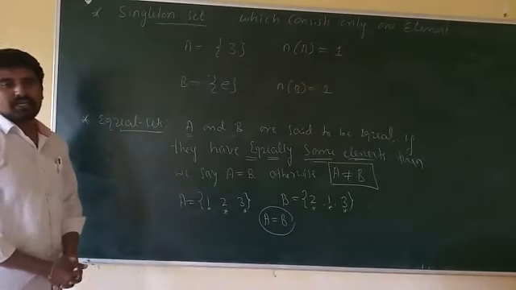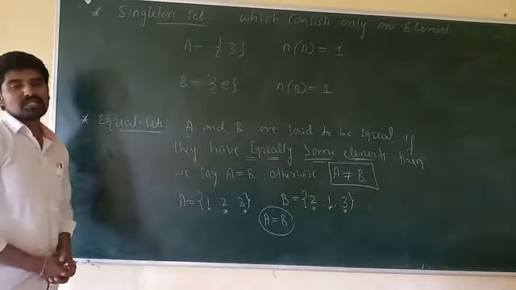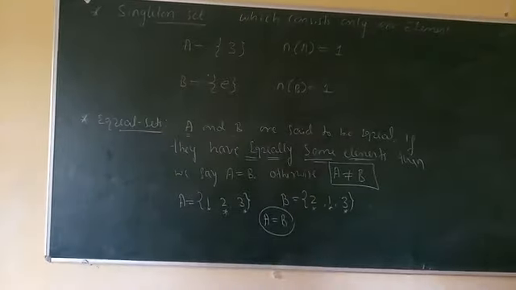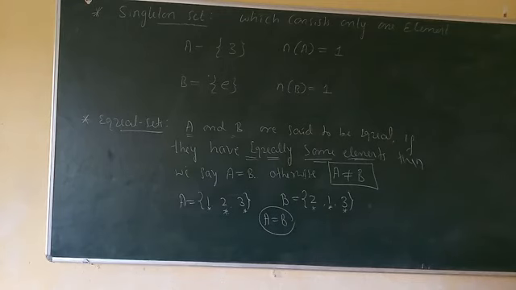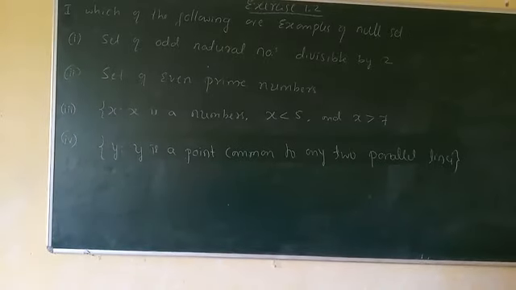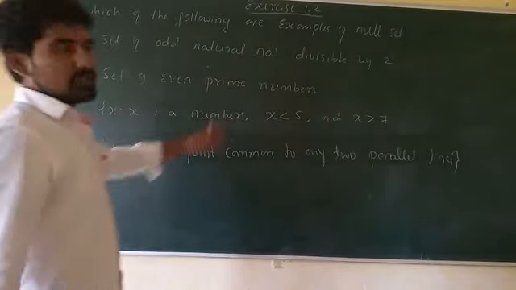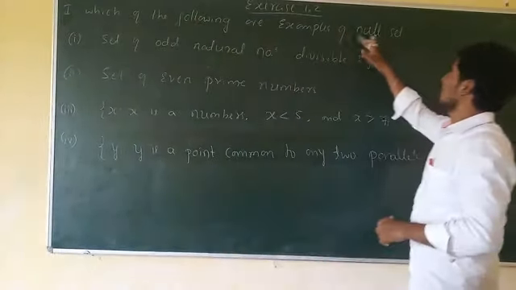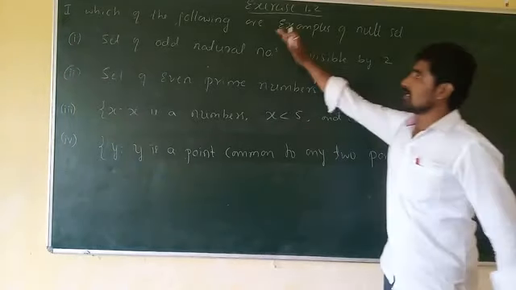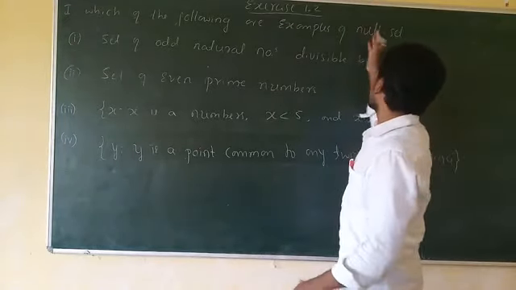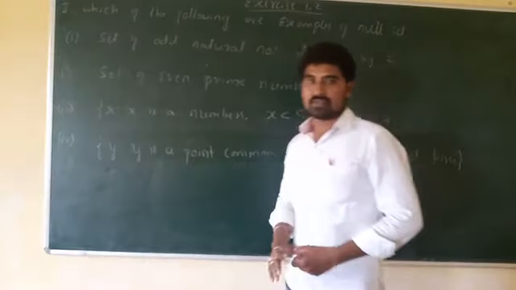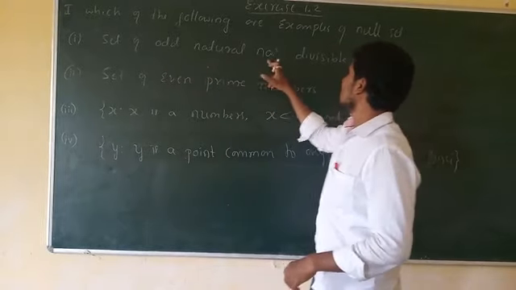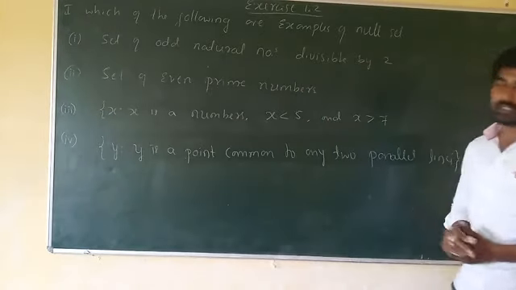If possible, take a note, and this is the introduction part for the exercise 1.2. Now the exercise 1.2, the first question is which of the following are examples of null set? ಅಂದ್ರೆ ಈ ಕೆಳಗಿನವುಗಳಲ್ಲಿ ಖಾಲಿ ಗಣಕ್ಕೆ ಉದಾಹರಣೆಗಳು ಯಾವುವು ಅಂತ ಹೇಳಿದ್ದಾರೆ. So the first one is the set of odd natural numbers divisible by 2.